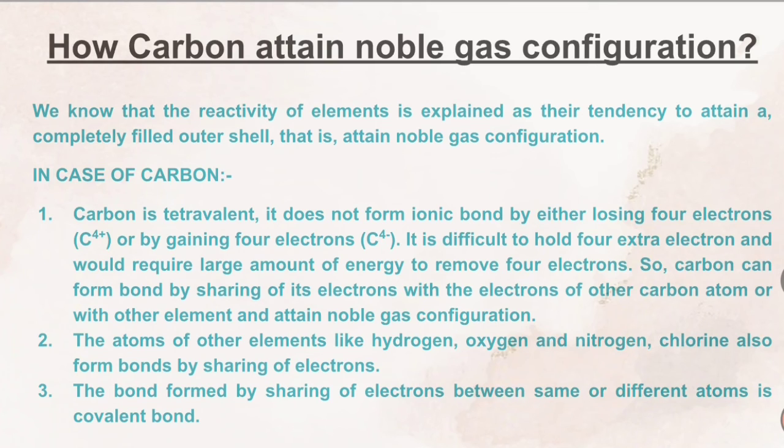So what is the case with carbon? It forms a covalent bond, as I have explained. What is the second point? The atoms of other elements like hydrogen, oxygen, nitrogen, chlorine also form bonds by sharing of electrons. Third point, the bond formed by sharing of electrons between same or different atoms is a covalent bond.